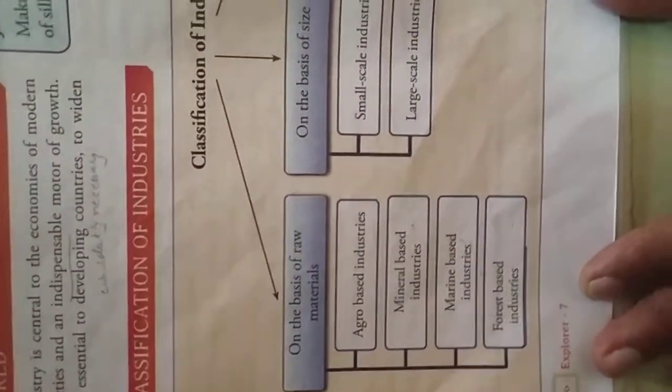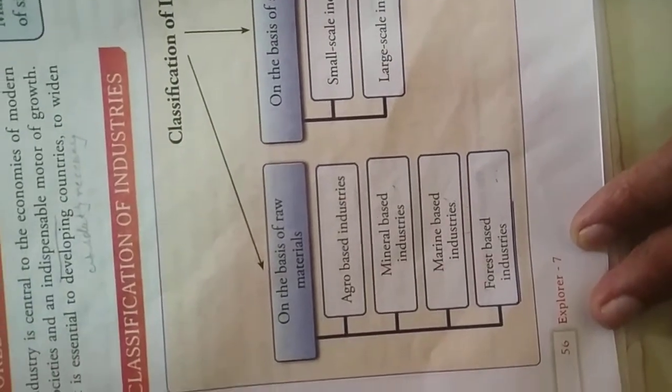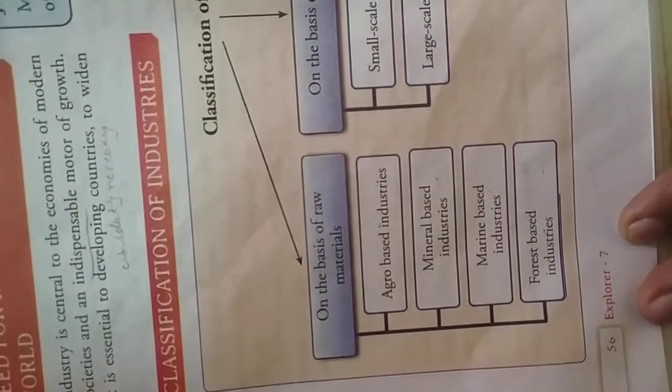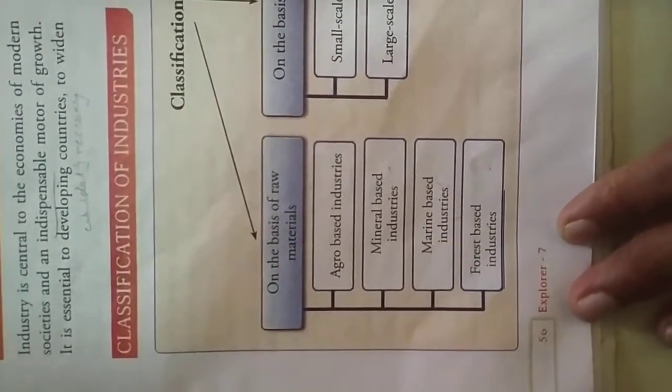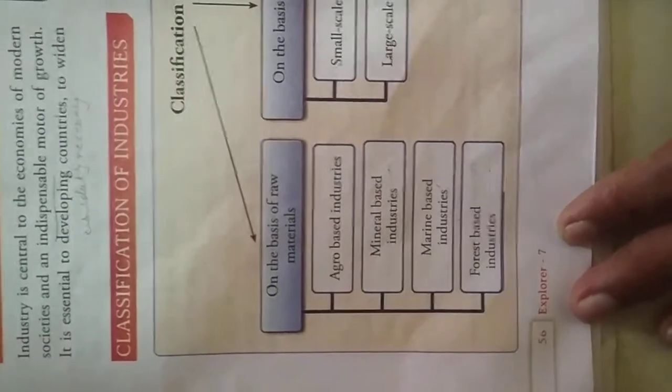Even in India, in villages people have hath khaddi. They can make clothes with their hands, that is weaving of cloth. That is a small scale industry, and that is also agro based industry. Mineral based industry: iron and steel industry, coal industry, vehicle industry, cars. These are all based on minerals.